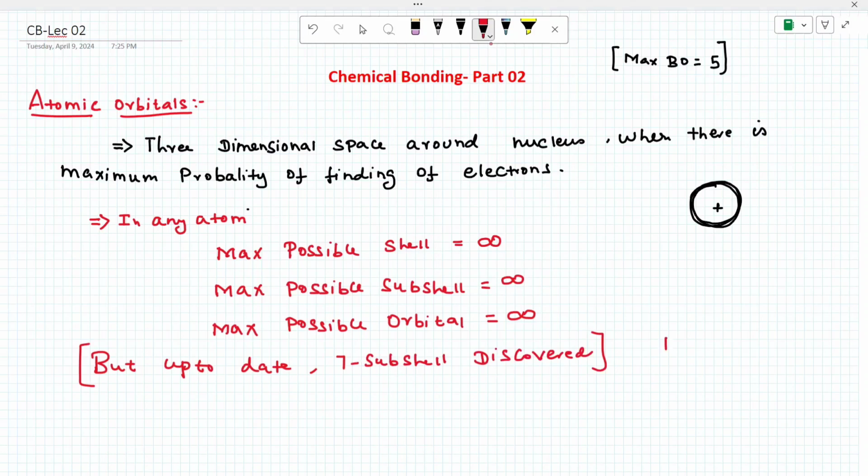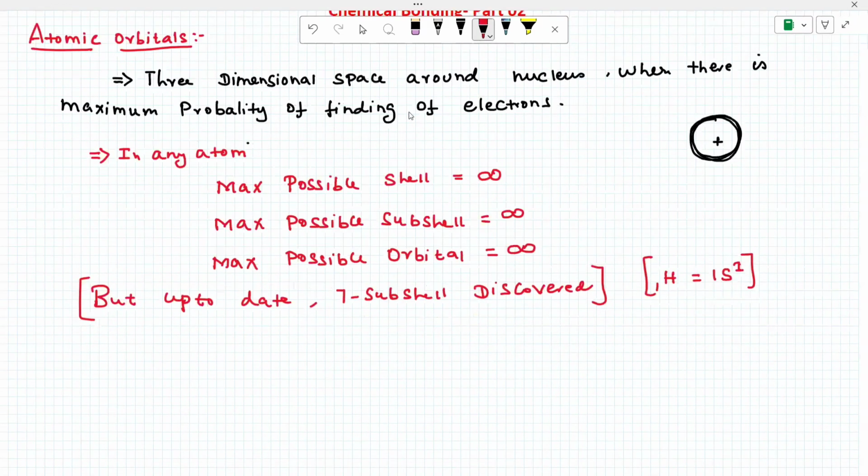For hydrogen, what is our configuration? Atomic number 1, that is 1s1. Now, what is the total number of orbitals in a hydrogen atom? Listen, the hydrogen electron occupies the 1s orbital, and the remaining 2s, 3s, 4s are empty. If we take any atom, the possible number of shells has the answer infinity. For example, the total number of shells in hydrogen is equal to infinity, not one.